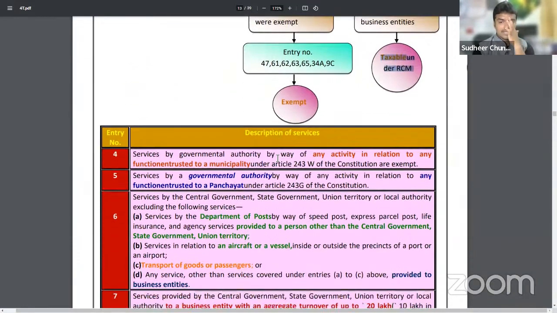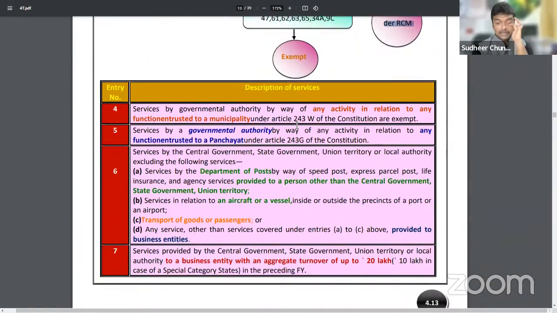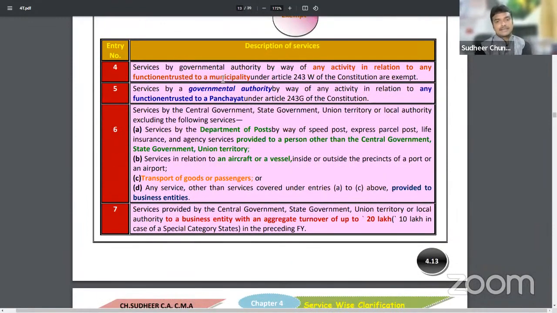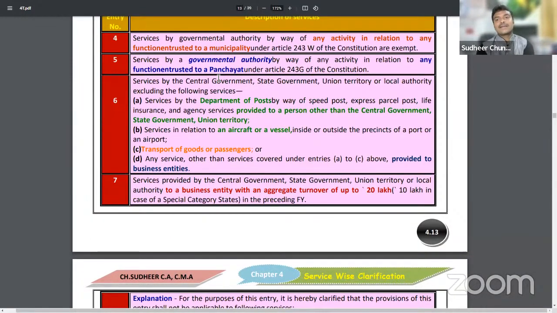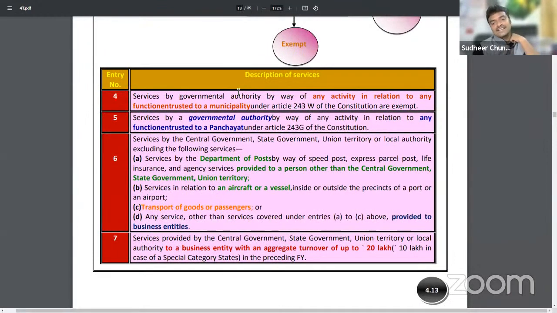But here is some list. These charges, even though they exceed 5,000, will be exempted. Generally, if government provides services to a business entity and the value of the service is greater than 5,000 rupees, then it will be liable to GST. But in these cases, even though greater than 5,000 is charged by the government, those are exempted. What are those? Let us have a quick recap.